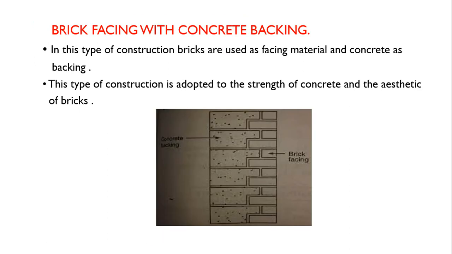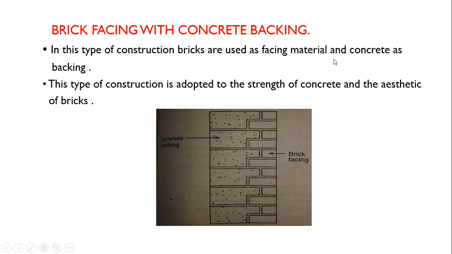Now next is brick facing with concrete backing. Here you can see the facing is of brick masonry and the backing is completely of concrete. Maybe concrete blocks are used or lean concrete can be poured directly. In this type of construction, bricks are used as facing material and concrete as backing. This type of construction is adopted to get the strength of concrete and the aesthetics of bricks.